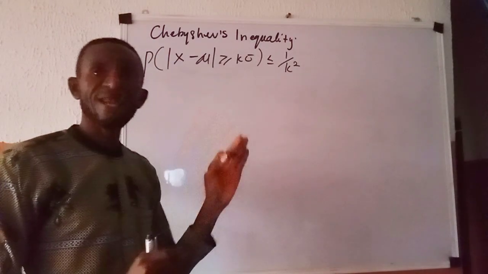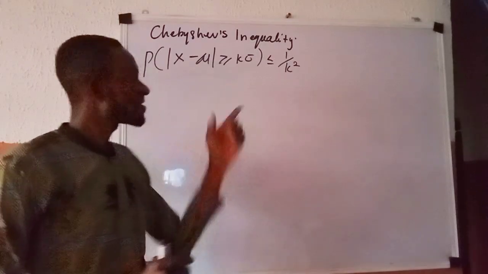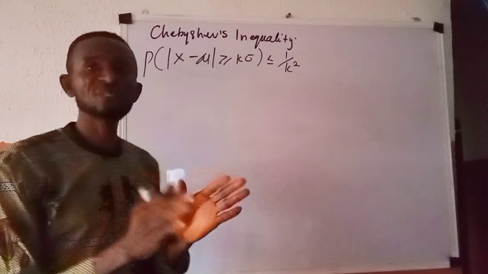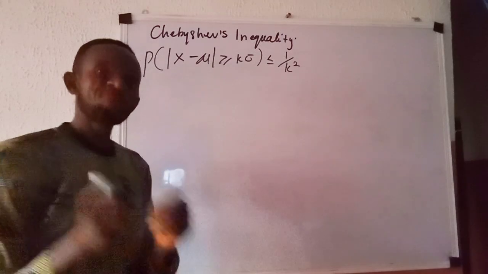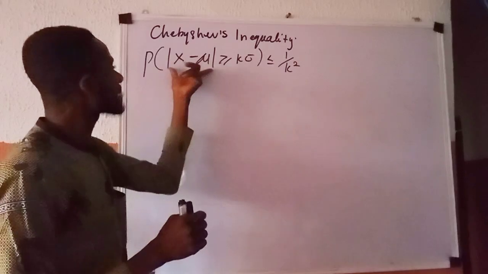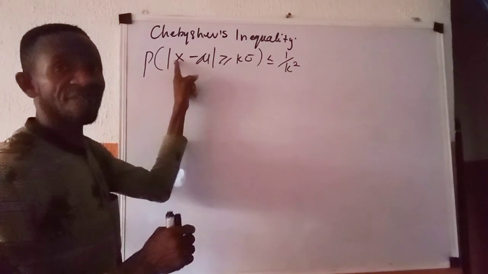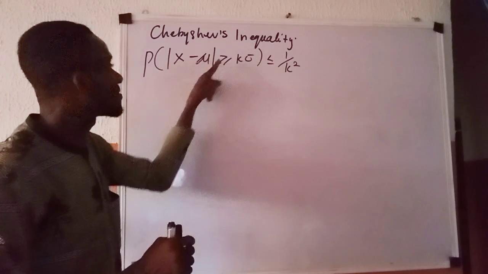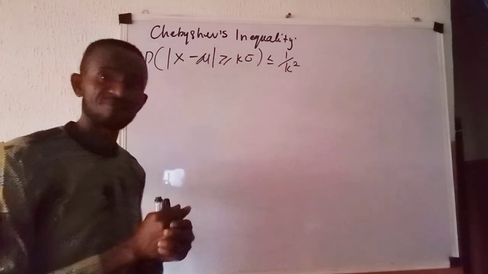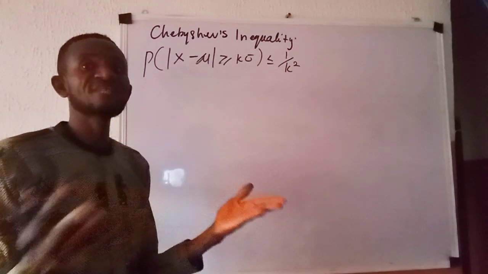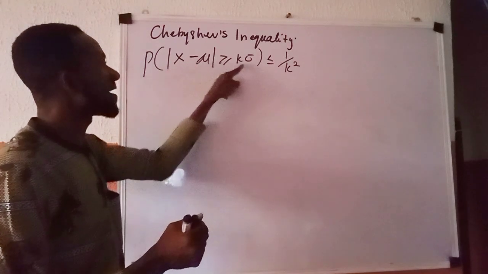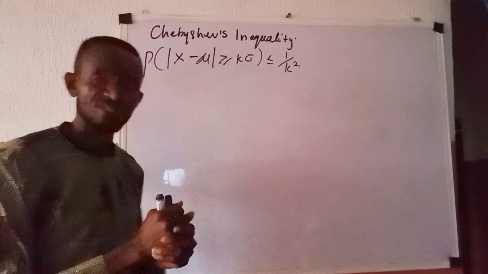Of course, in our class, we did say that this inequality has another variation, which means the same thing. The interest in this one is that the absolute deviation of a random variable x from its mean mu will be greater than or equal to k standard deviation. What if the interest is that the absolute deviation is strictly less than k standard deviation?